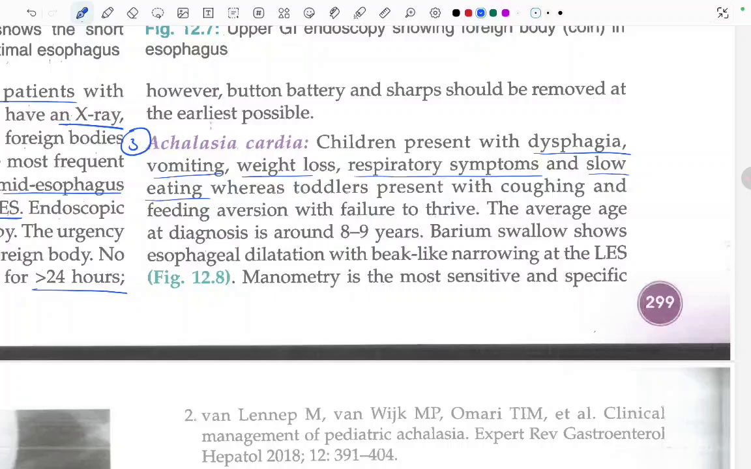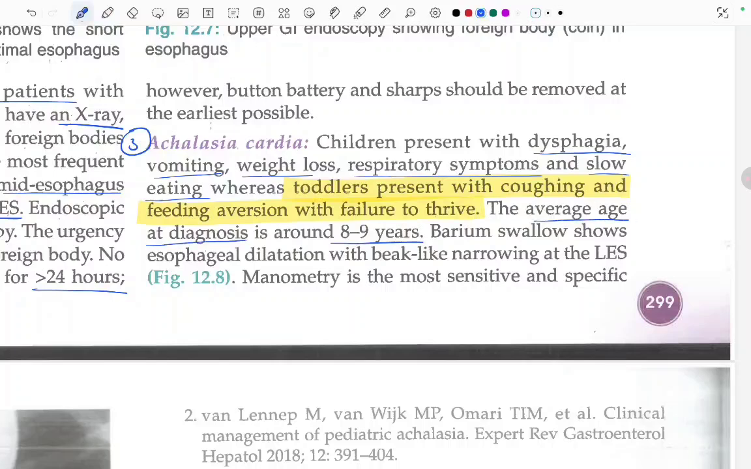How will toddlers with achalasia cardia present? They will basically present with coughing and feeding aversion with failure to thrive. The average age at diagnosis is around 8 to 9 years of age. This is pretty high.